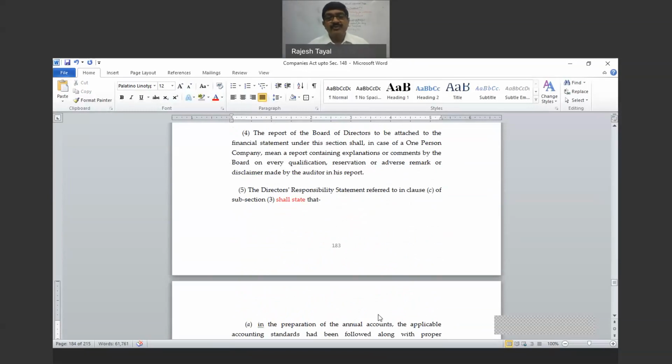Number 4, this is the report of the board of directors to be attached to the financial statement. So this is also attached. Auditor's report is attached, director's report is attached, because this is not a part of the financial statement. Financial statements are required to be placed in the AGM, and when these are required to be attached, these are automatically placed before the AGM.